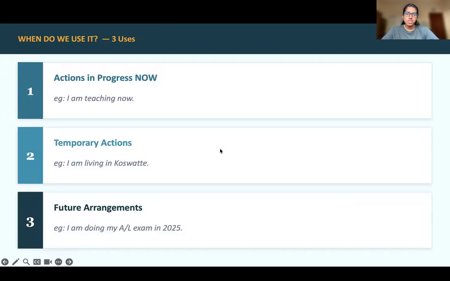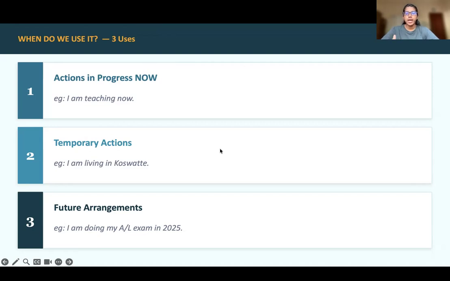We use present continuous tense in three situations. The first one is actions happening right now. For an example, I am teaching now. It is happening at this moment.